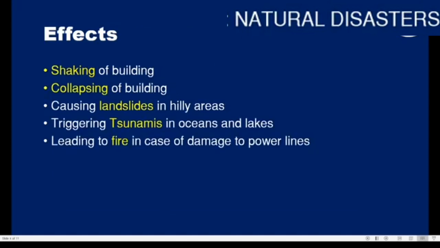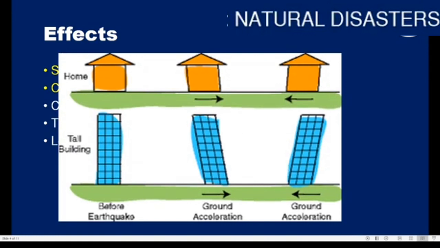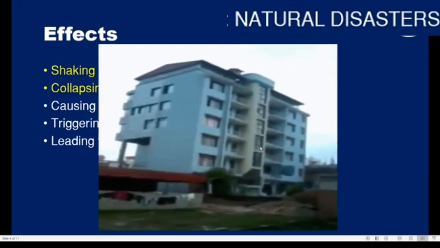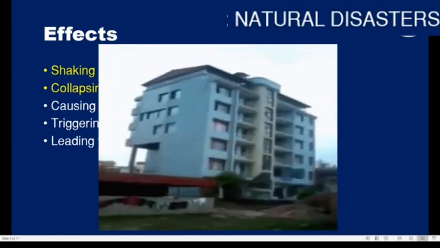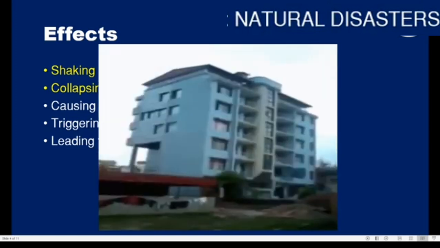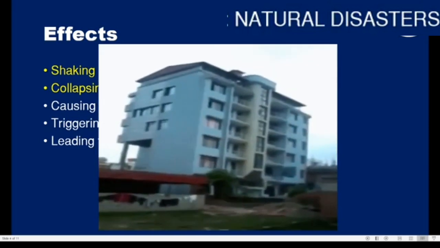Let's move on. The effects of an earthquake. Shaking of buildings. This shaking will occur if the building is resisting the movement of the ground. As you can see, the ground is moving here, but because the building is resisting this movement, it is moving in the backward direction. An earthquake can also cause collapsing of a building. See here, the earth vibrated a bit and then the building collapsed. So an earthquake is very, very dangerous.